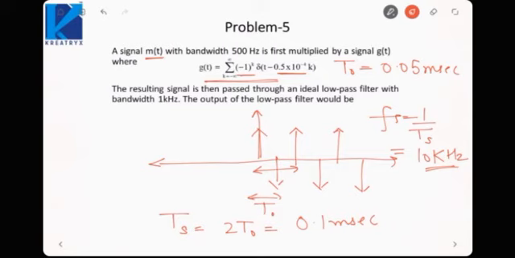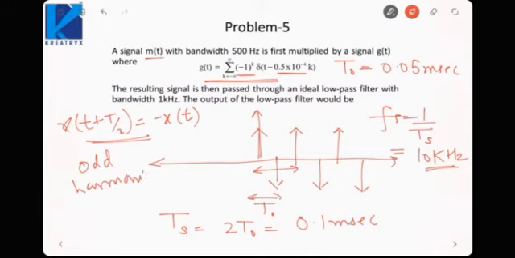Now if we write down the Fourier series, first you need to observe that this is a half wave symmetric signal. Half wave symmetric means x of t plus Ts by 2 is equal to minus x of t. The reason I want to write the Fourier series is because when I want to find the Fourier transform of a periodic signal, I must first express it as a Fourier series. For finding the Fourier series, we see that this is a half wave symmetric signal, with impulses alternatingly positive and negative. Since it is half wave symmetric, it will only have odd harmonics.